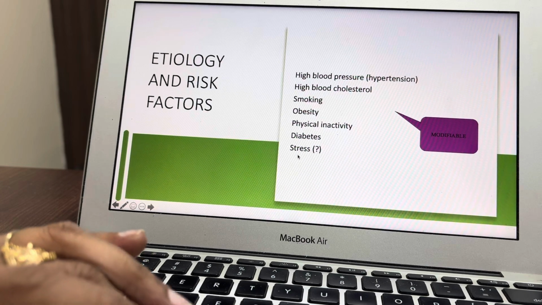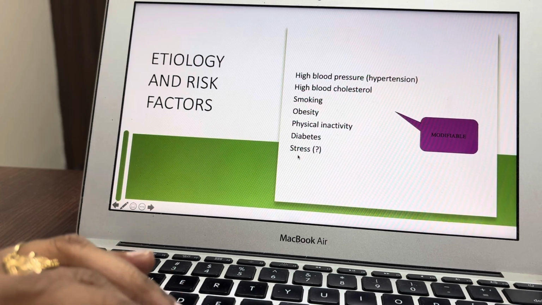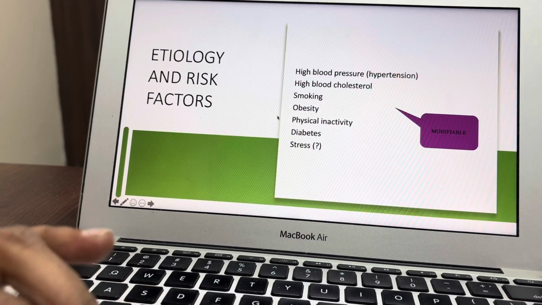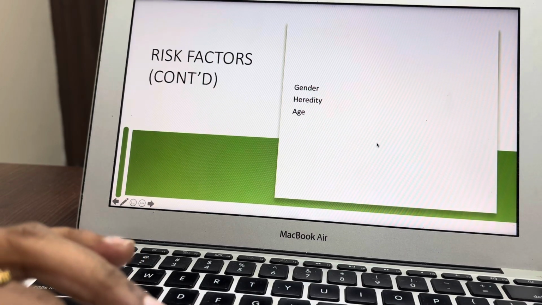Diabetes, stress, psychological stress, type A personality. These are all your modifiable risk factors for the development of atherosclerotic diseases.